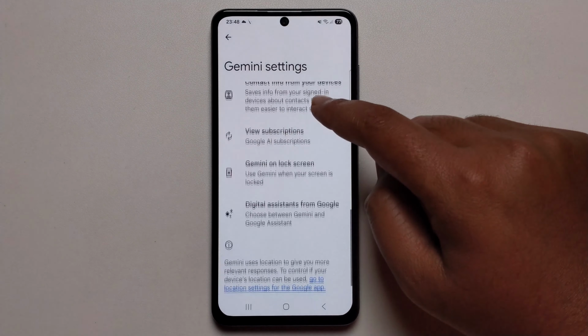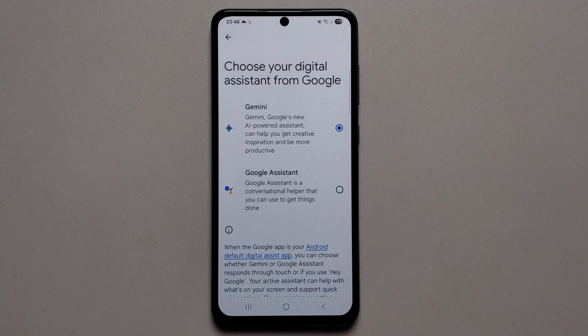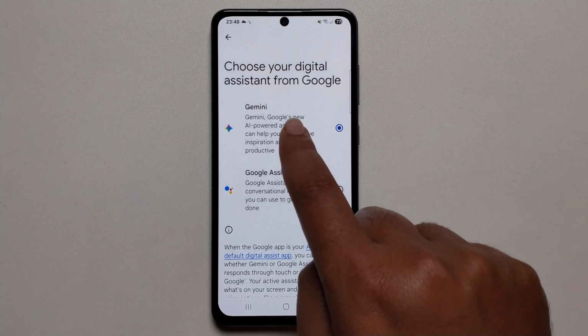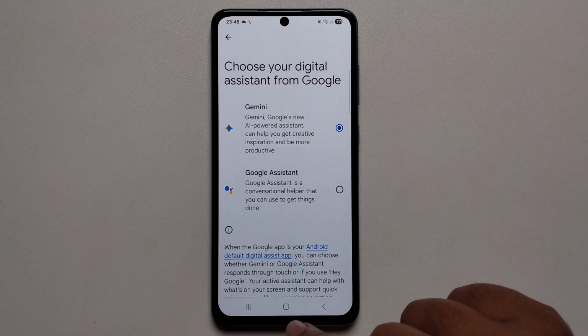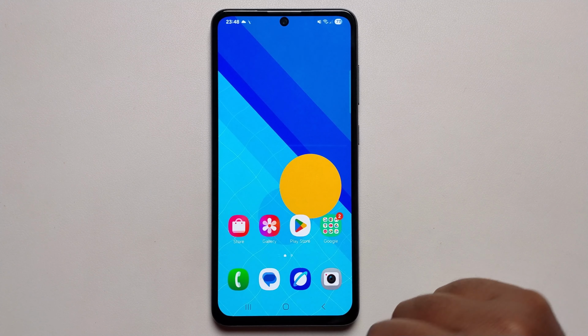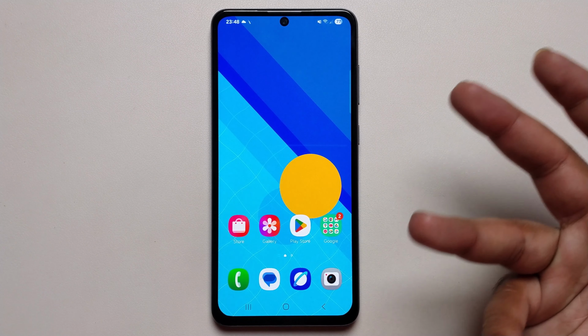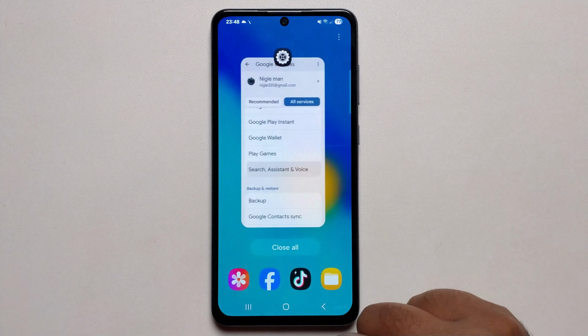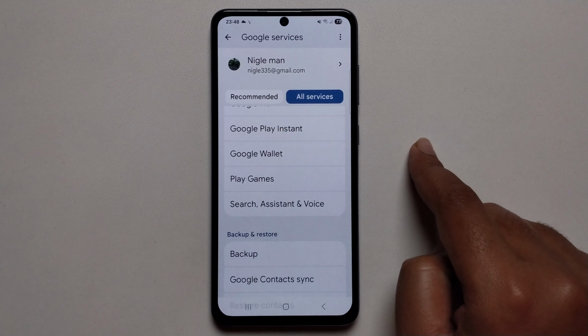Okay. Click on, just select this option. Okay, and you just say, "Hey Google," but it's not working, not opening, and you need to just change some settings.